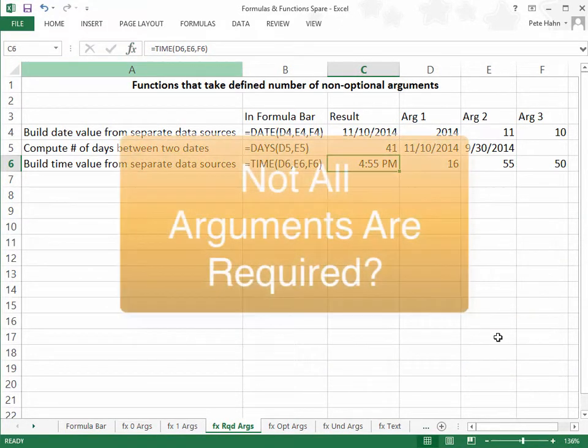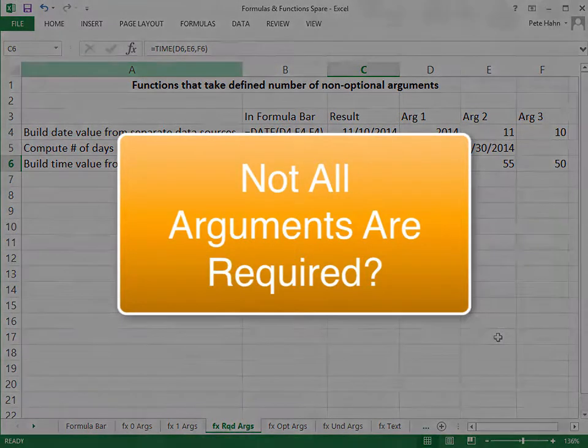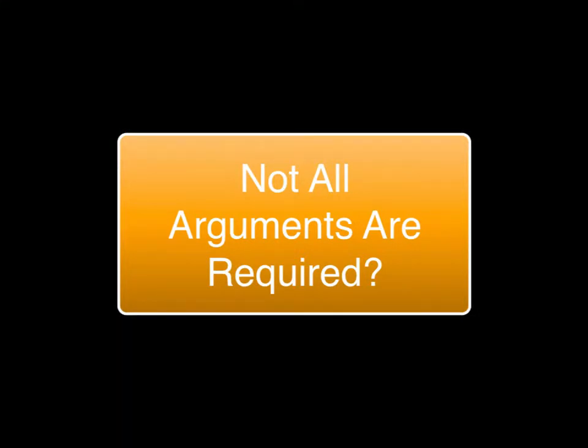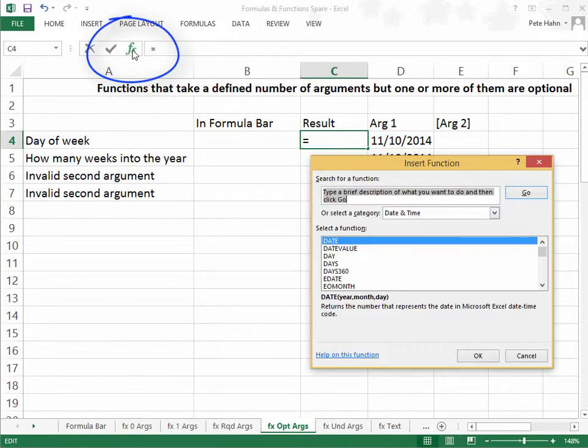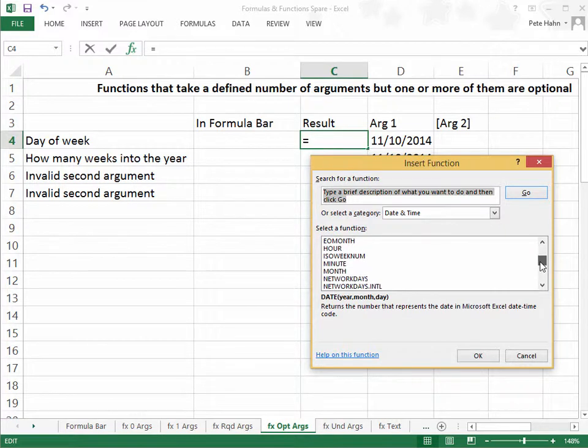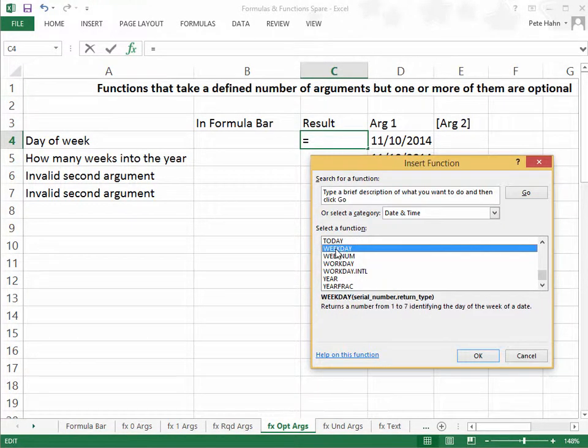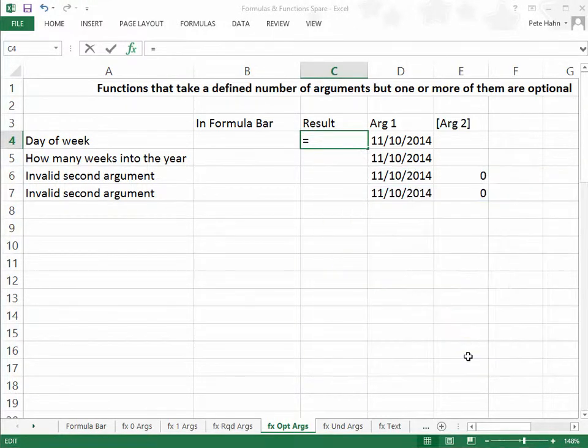Next up, we'll discover a group of functions that have optional arguments. Once again, I have set up my argument values ahead of time. I will use cell references to feed these values to each function's arguments. We're going to see a bunch of error codes here. This is intentional, as I want to use them to fully explain this topic.